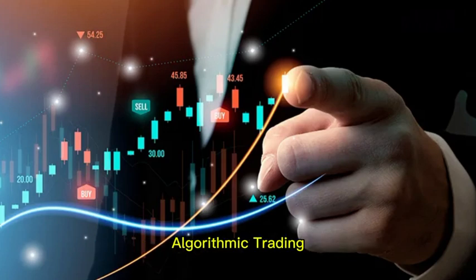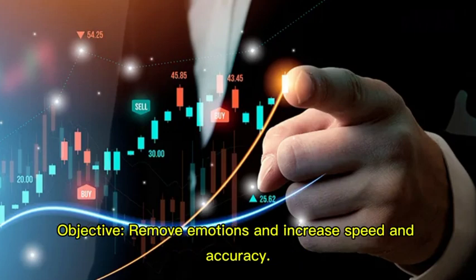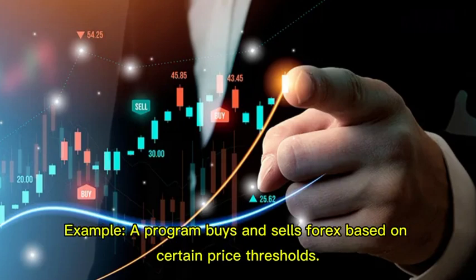Algorithmic trading. Definition: uses automated software to execute trades based on predefined criteria. Objective: remove emotions and increase speed and accuracy. Example: a program buys and sells forex based on certain price thresholds.